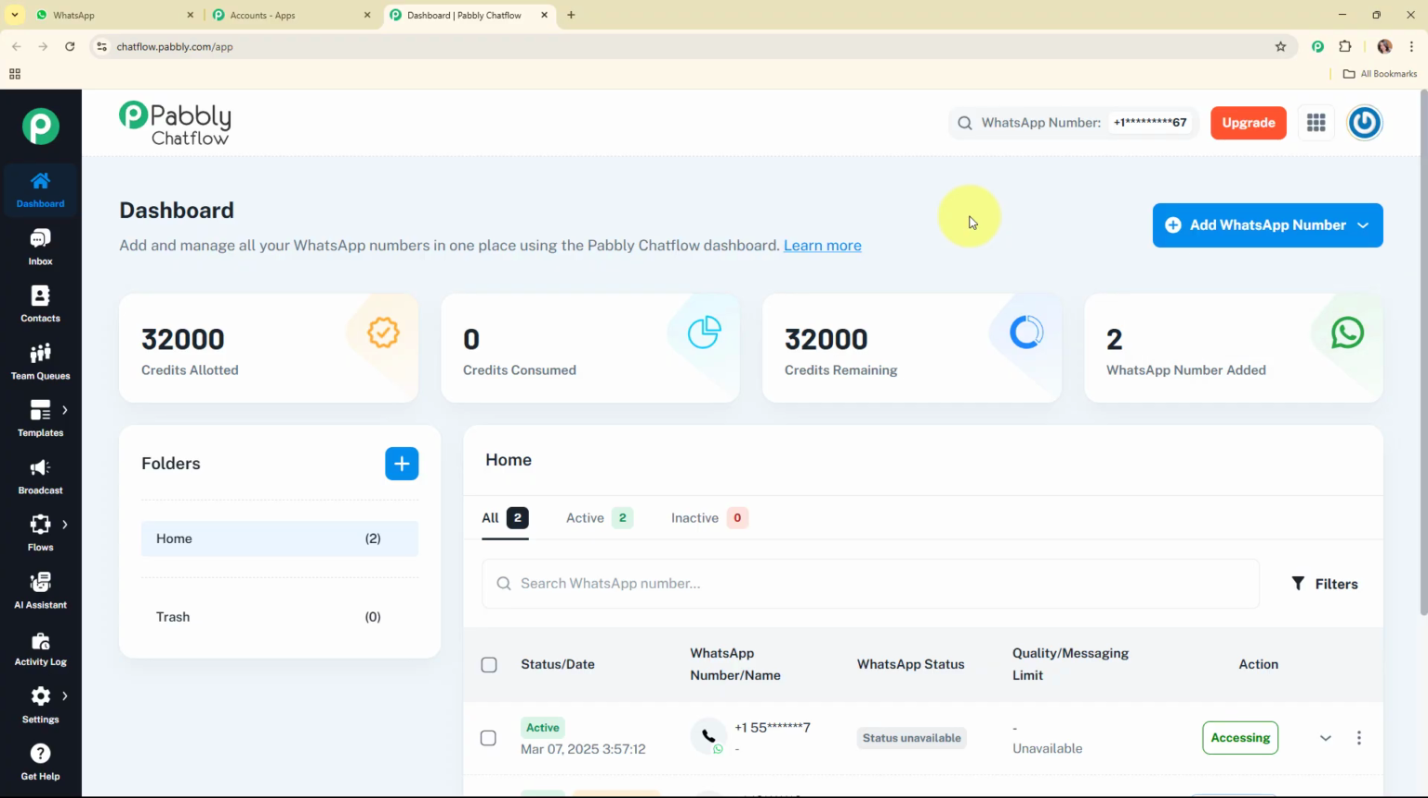And now here let me tell you that Pabbly Chat Flow offers some amazing features that are available over here in the left side bar. So here if you wish to learn about these features in detail, then you can check out the videos dedicated to each of the features available on our YouTube channel and on our landing page as well. So now here let me give an overview of each feature available over here.